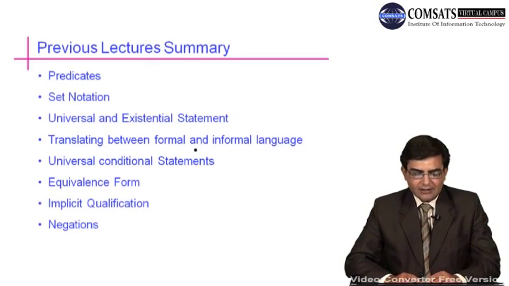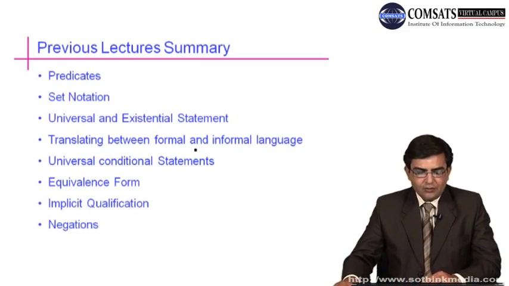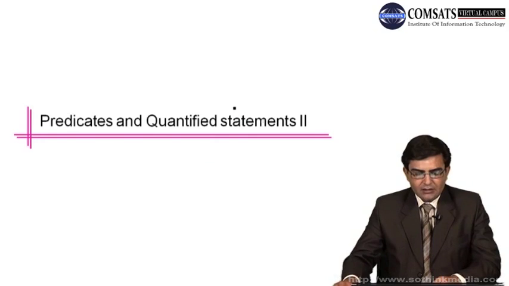We have also discussed universal conditional statements and what the equivalence forms are. We have also discussed implicit quantification and their negations. Today we are continuing this topic and we start predicates and quantified statements two.